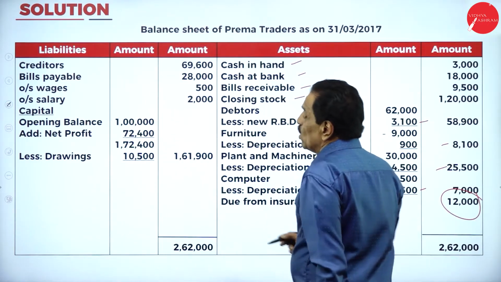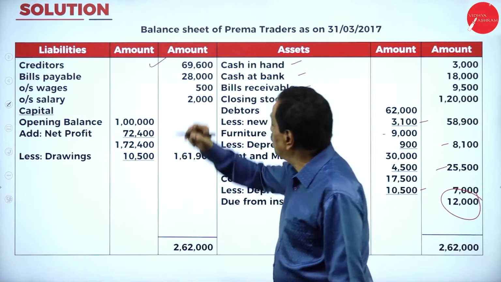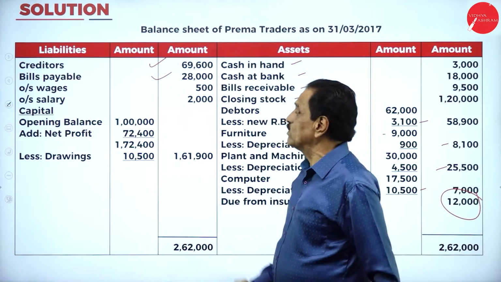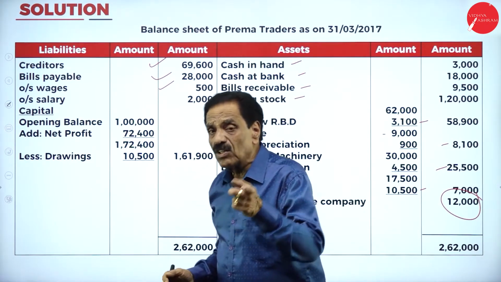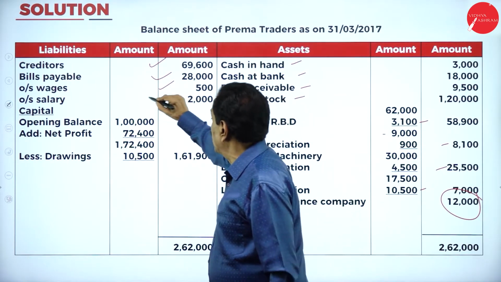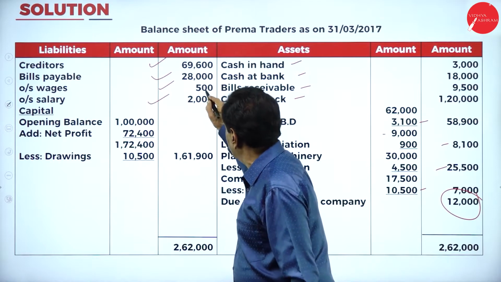Then come back here. You have to pay to creditors how much money? 69,000. How much bills payable? 28,000. In your adjustment, there was an outstanding wages. In the trading account, you already had the wages. Here, outstanding salary to be payable 2,000. Not yet paid.